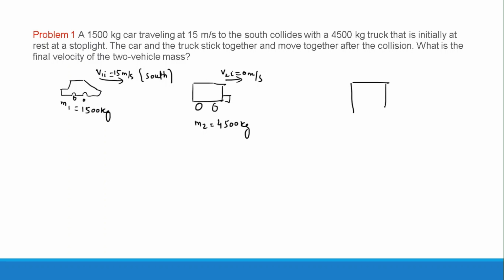So this is the truck. This is the car. The car is going to hit the truck. When the car is hitting the truck, it crashes. So the car and truck are one system. This is after the crash, after the collision. When they collide, what happened? What is their final momentum? Because they are now one system, the car is pushing it forward. So their final velocity, I will just say Vf.